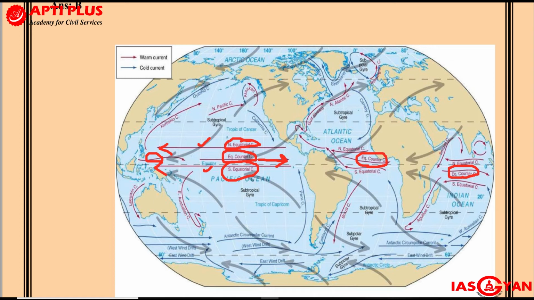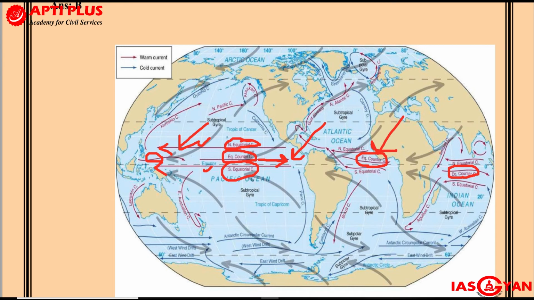These tropical zones are the zones for the trade winds, and as you might be aware, the direction of the trade wind is somewhat like this.